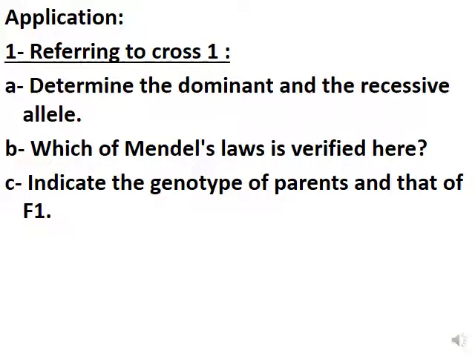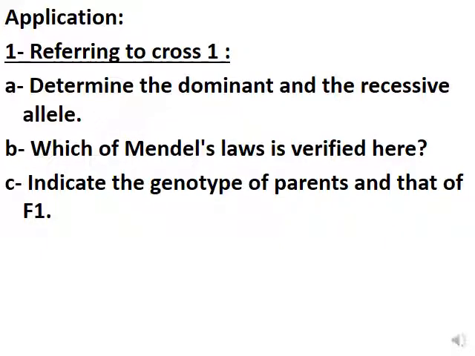Referring to the first cross, determine the dominant and the recessive. In all the F1, all the peas are smooth, like one of the parents. So the smooth allele is dominant over the wrinkled allele, which is recessive. Which law is verified here?